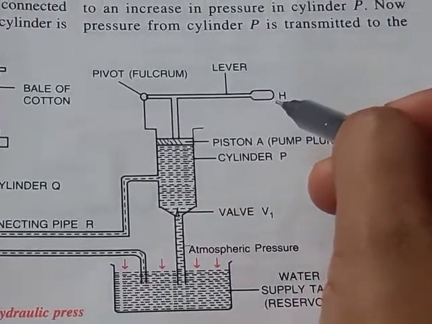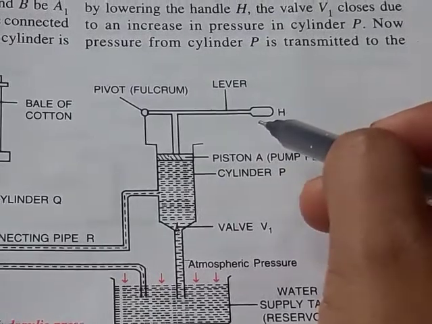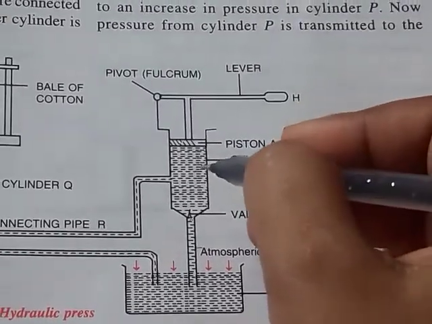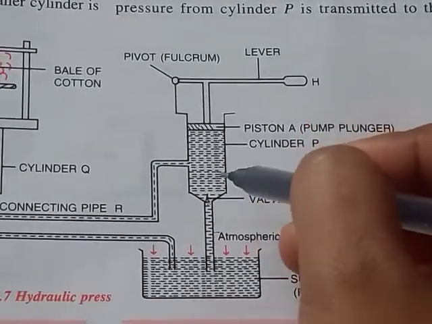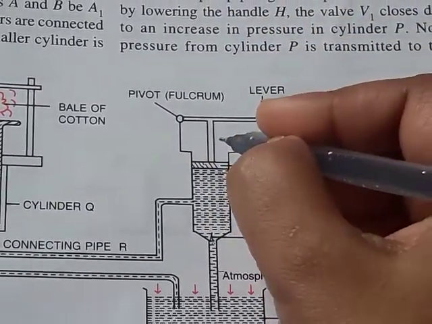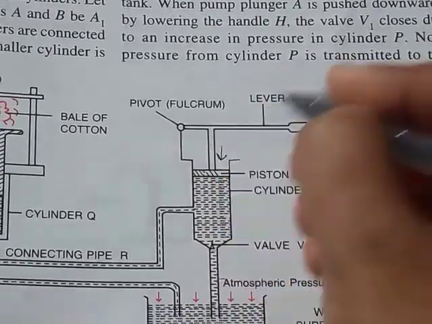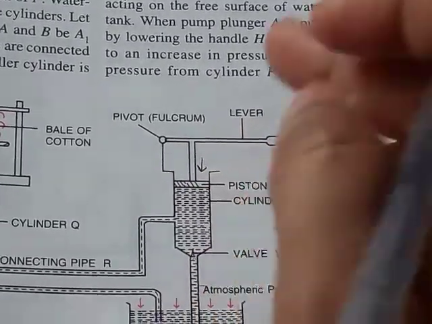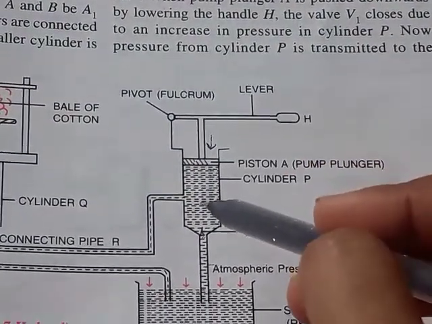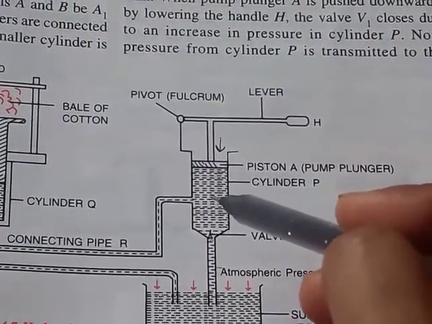Now if we push down the handle, what will happen? The pressure inside cylinder P will increase, because by pushing down the lever we are applying pressure in the downward direction.